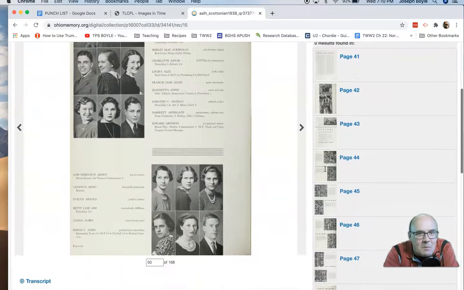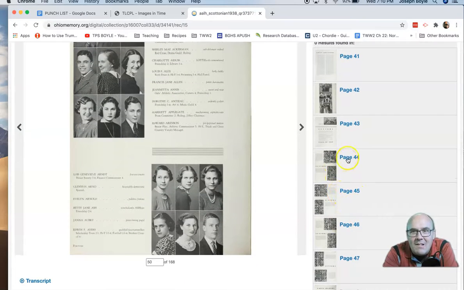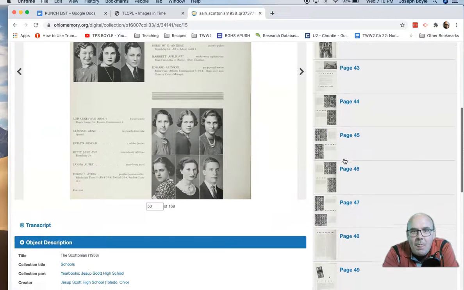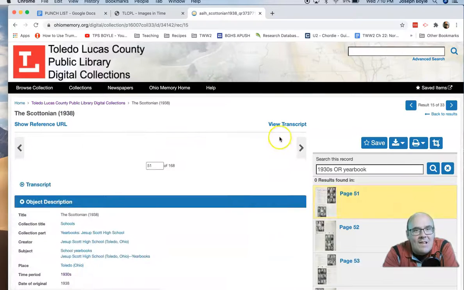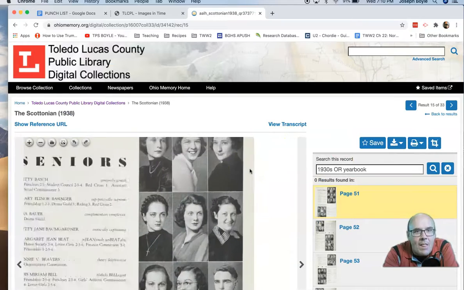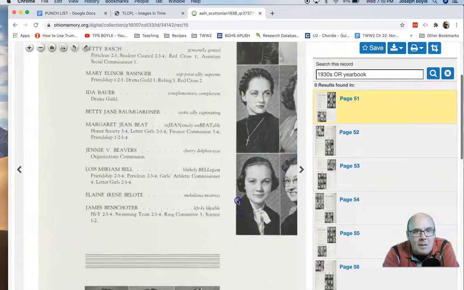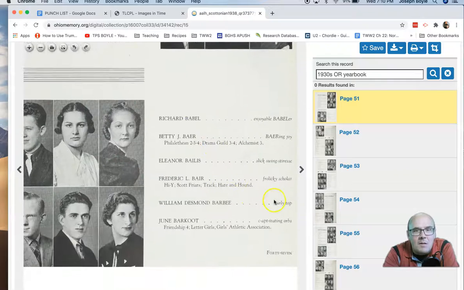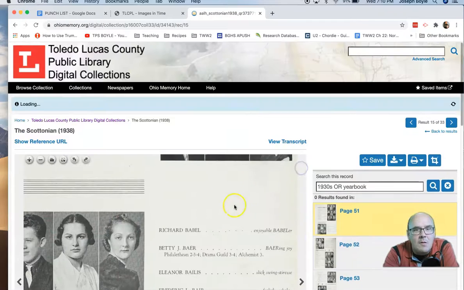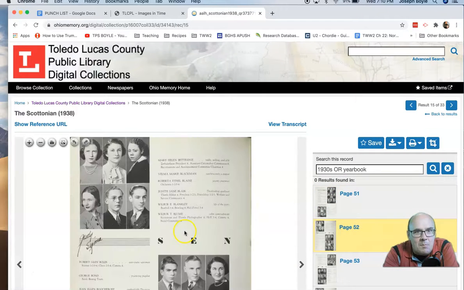Do I see any names that we know from the World War II project? Oh, good golly. That's page 50. I need the next one. Oh, Betty Bash. James Benscoter. Richard Babel. Frederick Bear. No. Don't know any of them.